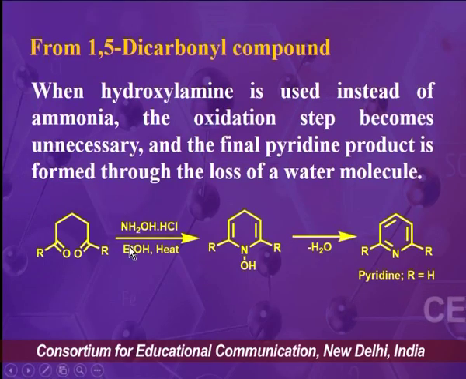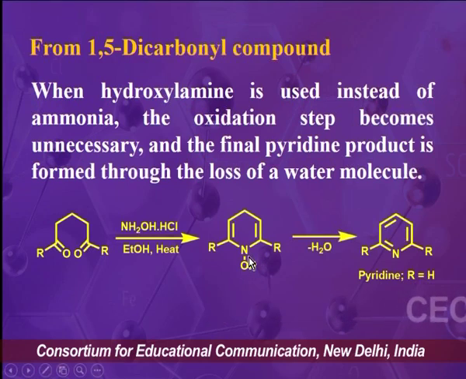The alternative method for the synthesis of pyridine derivative from 1,5-dicarbonyl compound is this one. In this method we use hydroxylamine hydrochloride in place of ammonia, and on reaction it produces a hydroxyl intermediate, and from this intermediate after dehydration we get the pyridine derivative. The beauty of this method is that there is no need to use an oxidizing agent.